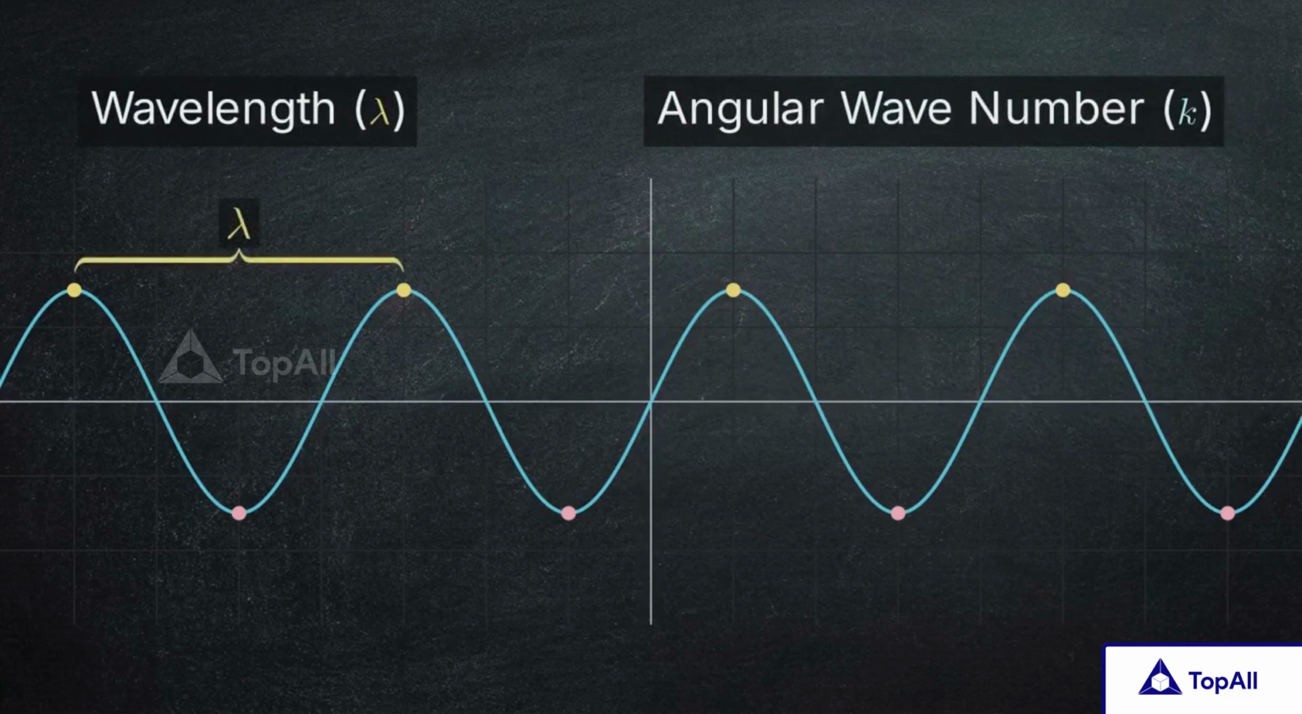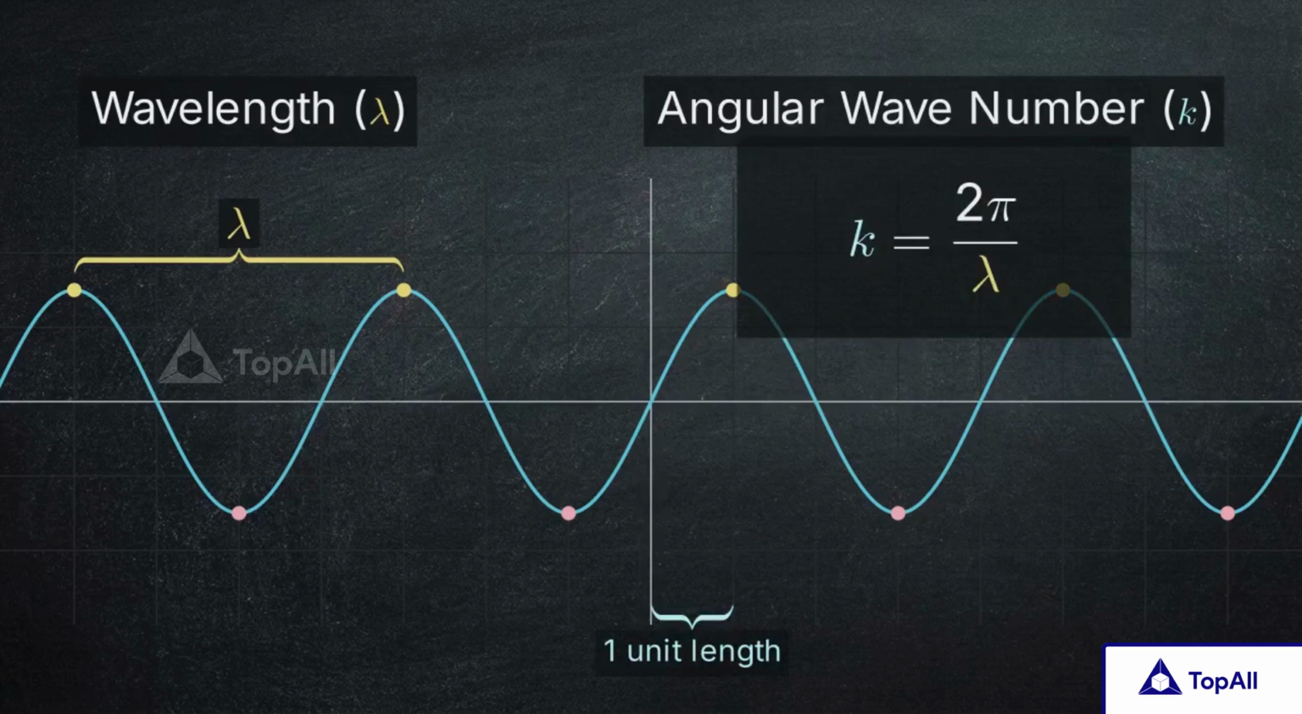Wavelength is the minimum distance between 2 points having the same phase, while the wave number, k, represents 2 pi times the number of waves accommodated per unit length.